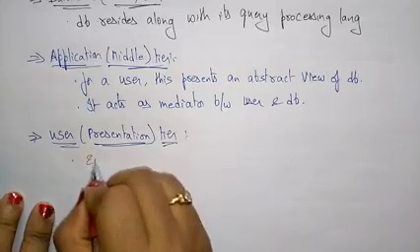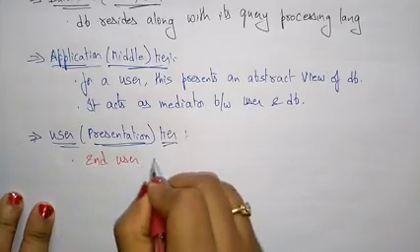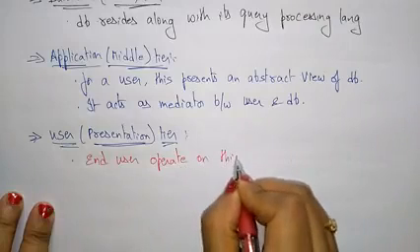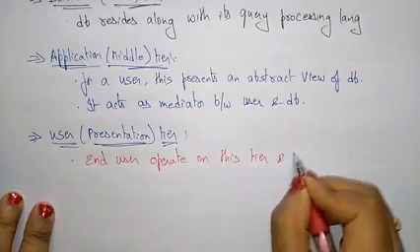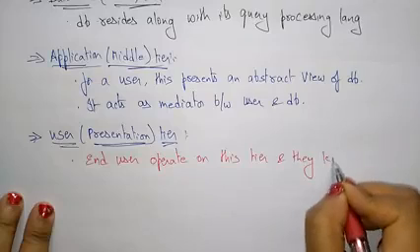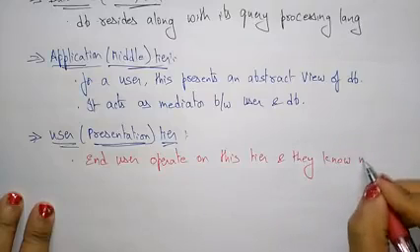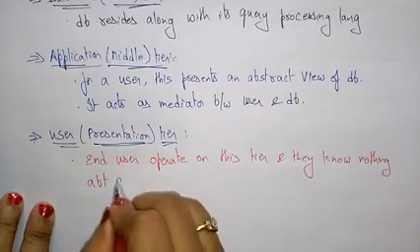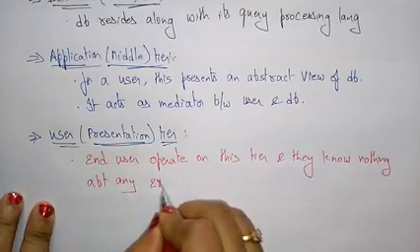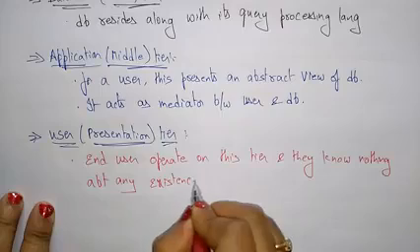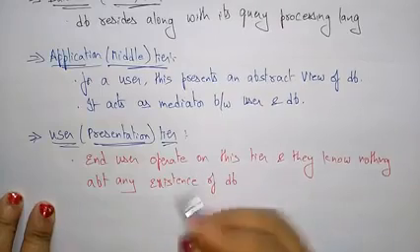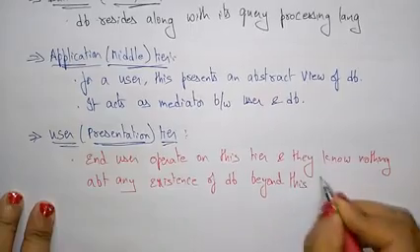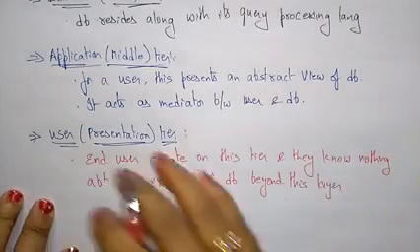Here the end user operates on this tier, and they know nothing about any existence of the database beyond this layer. So this is the client tier.